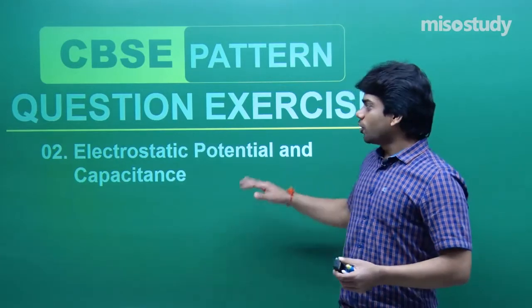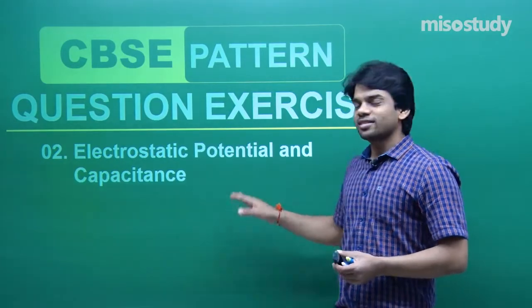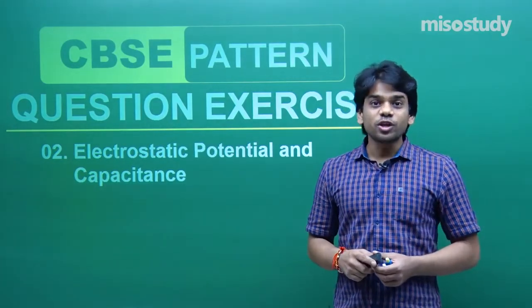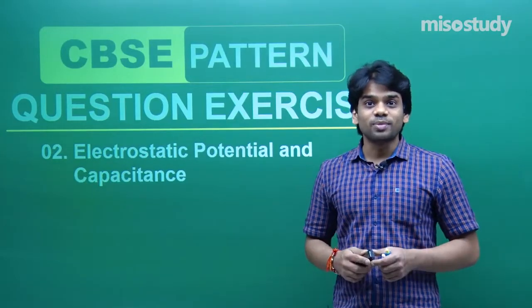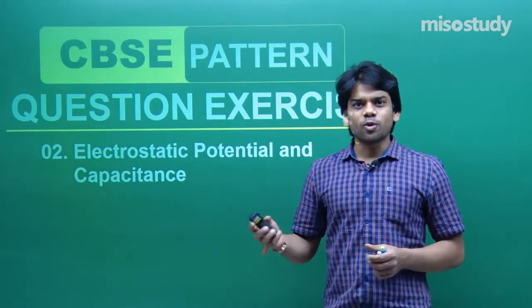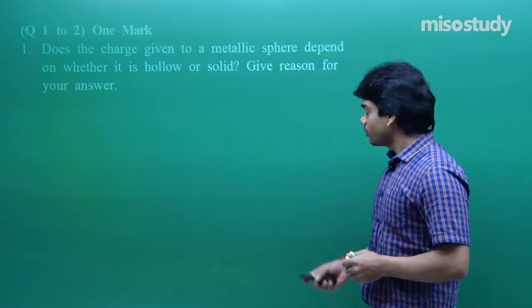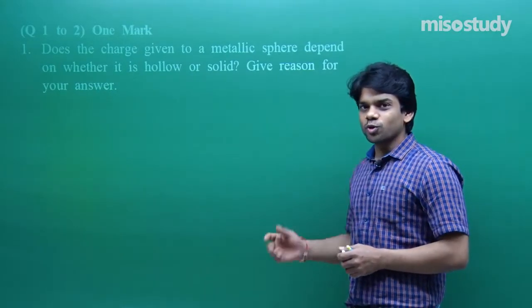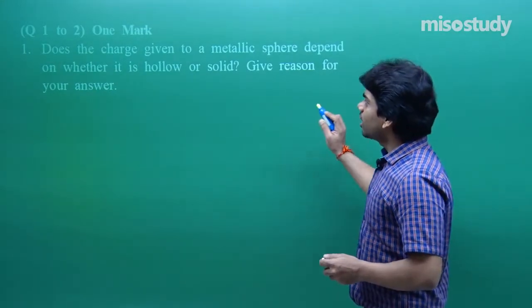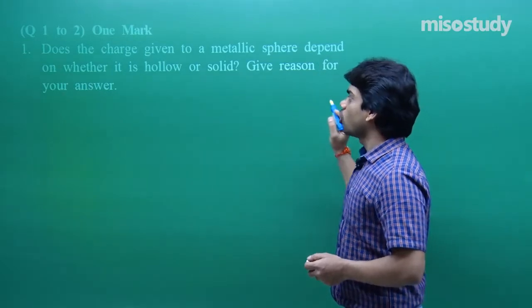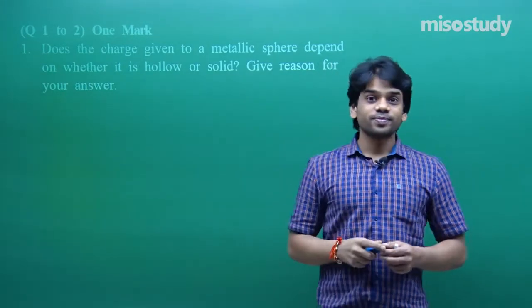So after learning the theory of this chapter, electrostatic potential and capacitance, let's understand some questions based upon your board examination pattern. Let's see some questions based upon this chapter. The first question is a 1 mark question. So the first two questions are 1 mark. Does the charge given to a metallic sphere depend on whether it is hollow or solid? Give reason for your answer.